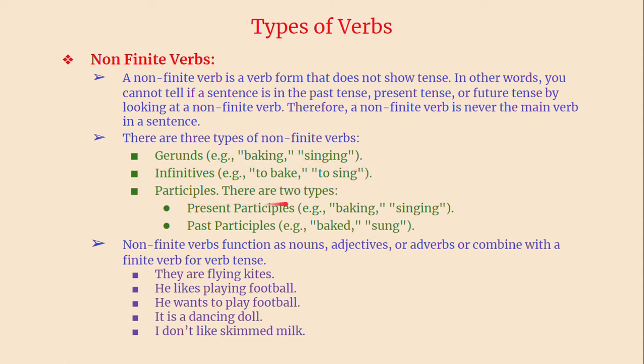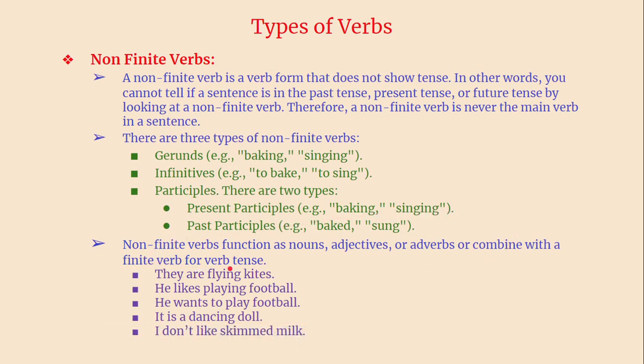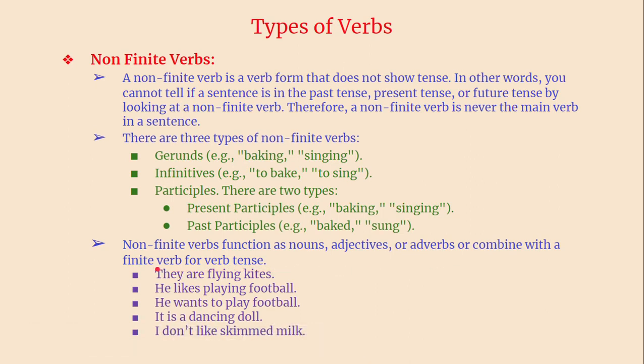Participles: there are two types, present participles and past participles. Present participles mean ing forms: baking, singing, and all these things. Past participles: baked, sung. All these non-finite verbs can function as nouns, adjectives, or adverbs, or be combined with a finite verb for verb tense. See here, they are flying kites. This is a very classical example. It's a very interesting sentence.